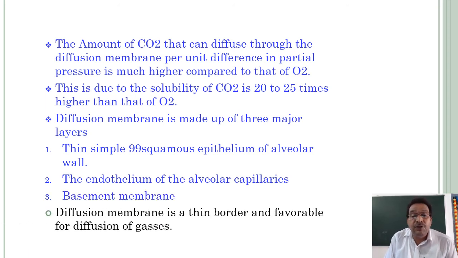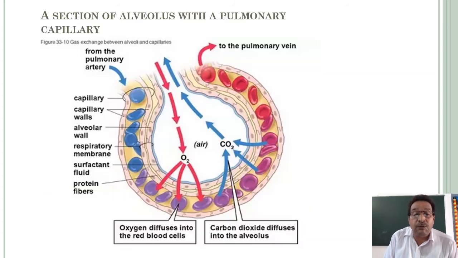Okay, the diffusion membrane is a thin border and favorable for diffusion of gases. Observe this picture. A section of alveolus with a pulmonary capillary. Observe those red arrow marks.